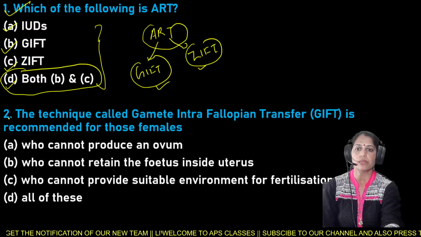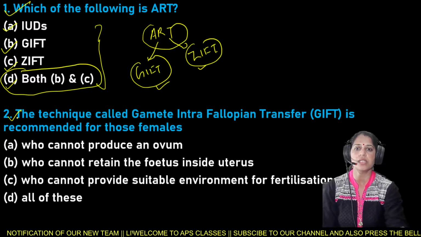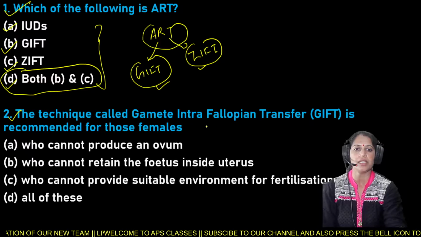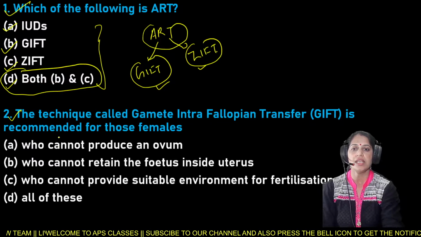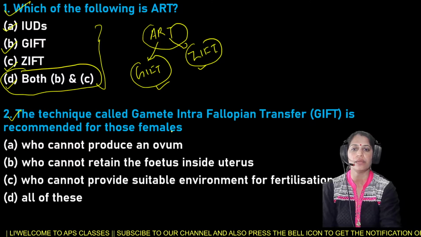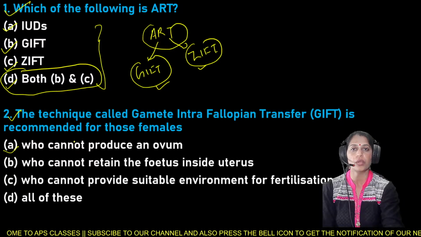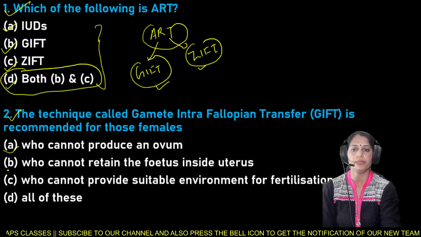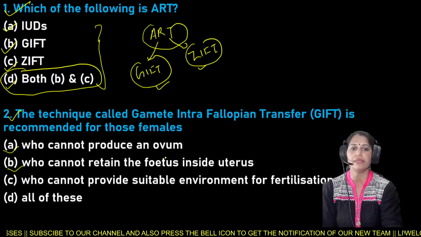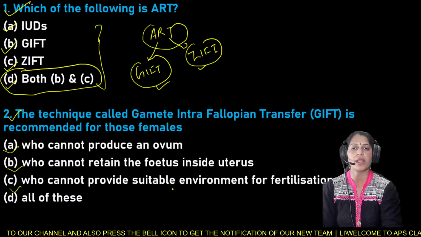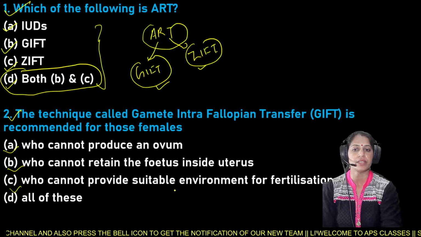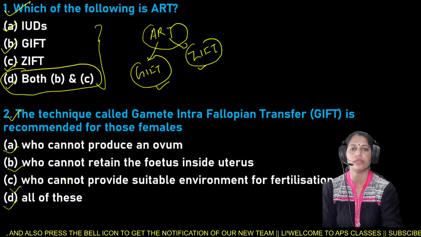Next is your question number 2, and your question number 2 is, the technique called gamete intrafallopian transfer, that is GIFT, is recommended for those females. Option A is who cannot produce an ovum, B who cannot retain the fetus inside the uterus, C who cannot provide suitable environment for the fertilization, and D is all of these.